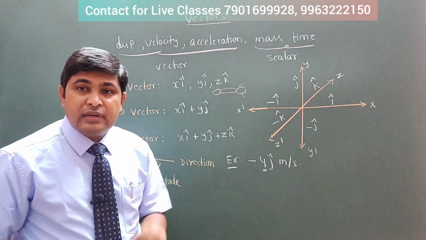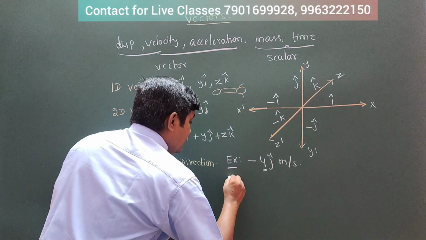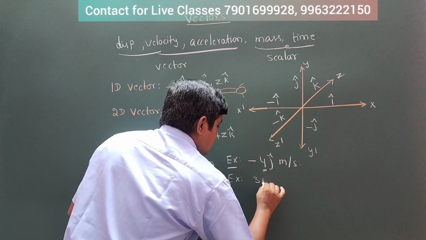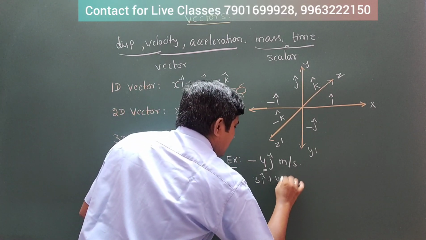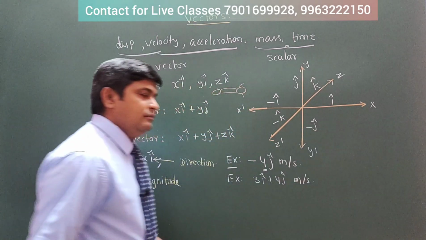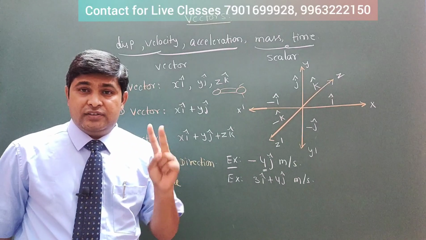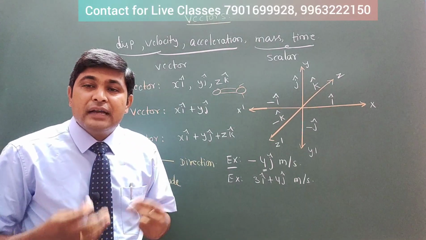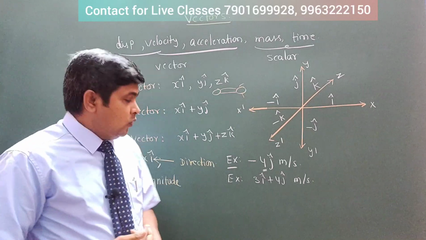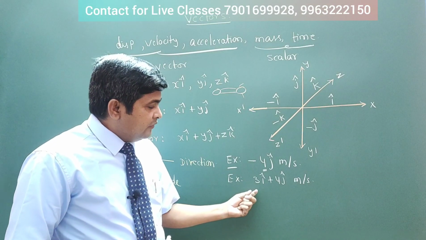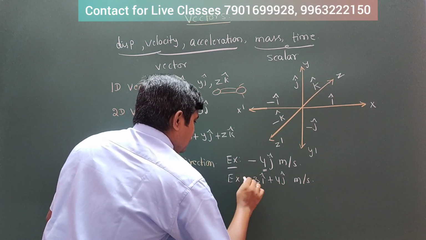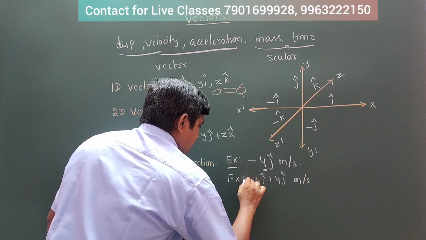If it comes to two dimensional, how can you identify the magnitude of it? Suppose 3 i cap plus 4 j cap meter per second is there. This is two dimensional. Now what is the magnitude? Can you tell me? We have two quantities, how can we get it?